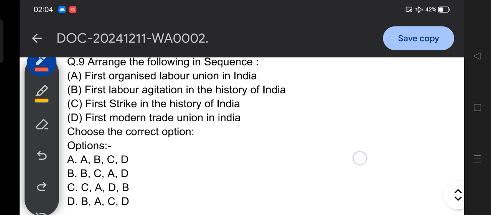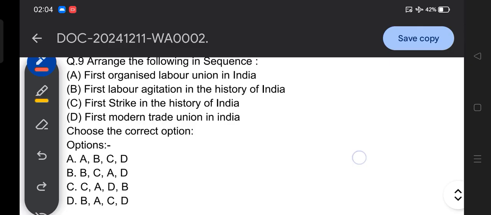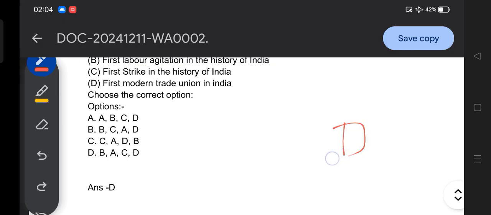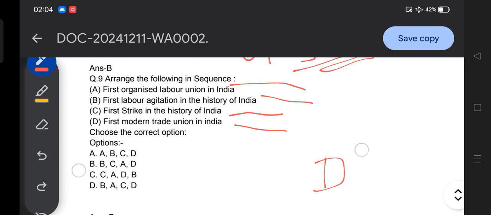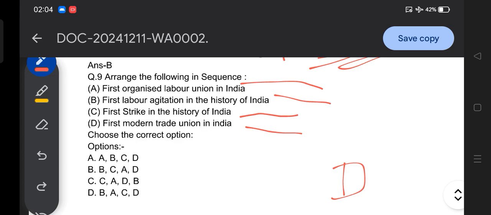The answer for this question is option D. That means first labor agitation in the history of India, then first organized labor union, then first strike in the history of India, and first modern trade union in India. So these are the labor union related information in India, and this is your chronology.